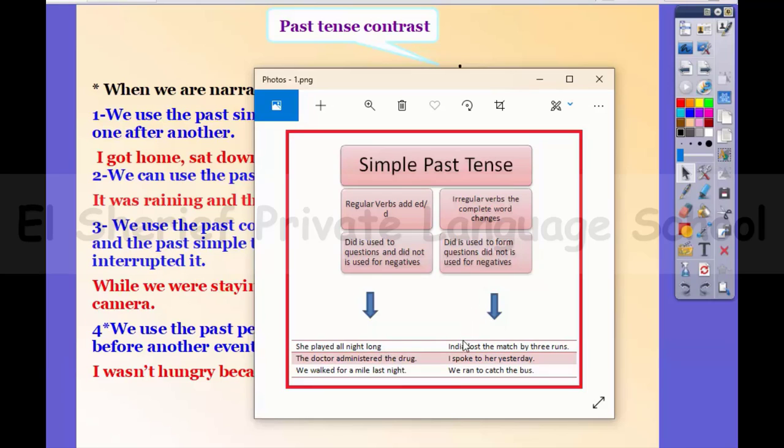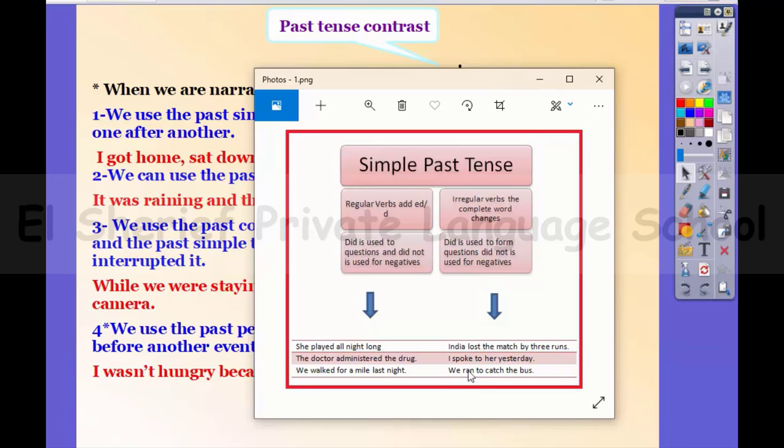Something like this. India lost the match by 3 runs. So lost is the second form of the verb lose. I spoke to her yesterday. So spoke is the second form of the verb speak. We ran to catch the bus.